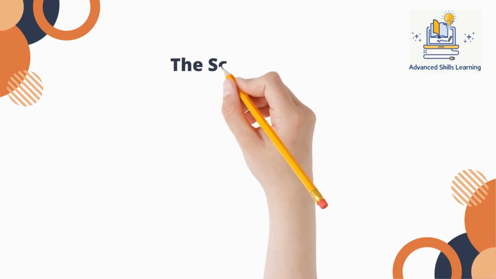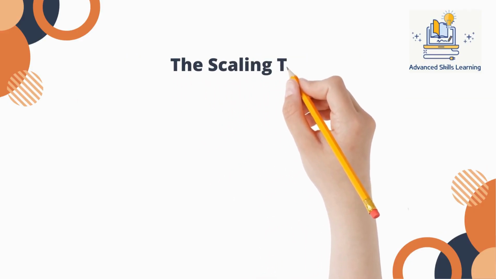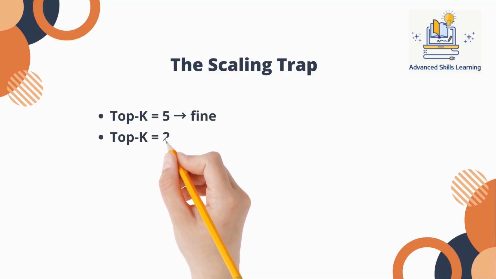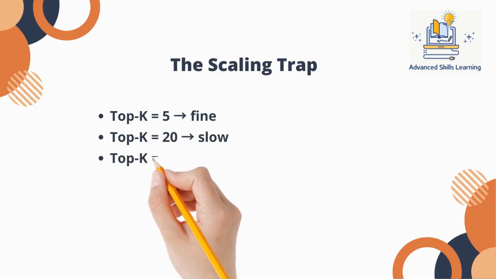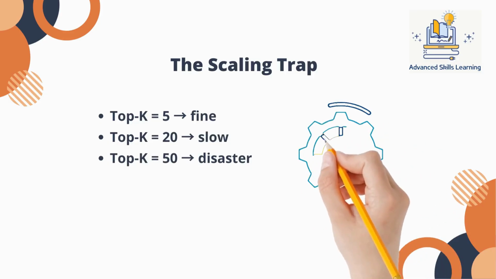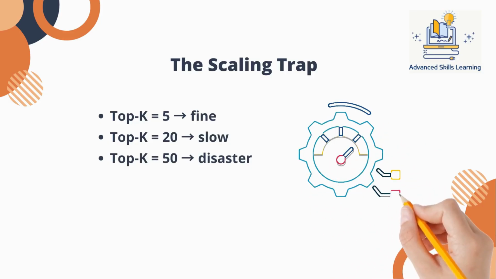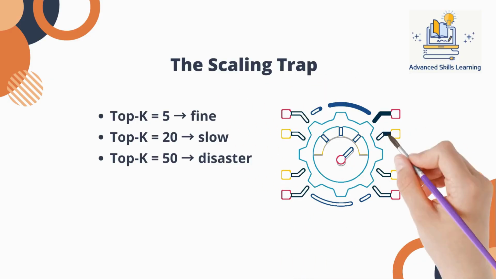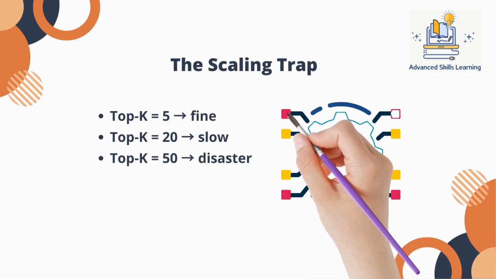Now let's look at the scaling trap. If your top K is 5, that's 5 model passes, latency may be acceptable. If your top K is 20, that's 20 passes, your P95 latency stretches. If your top K is 50, that's 50 passes, and now your system becomes unpredictable. The problem isn't obvious because retrieval still looks fast. The bottleneck hides in the middle of the pipeline.